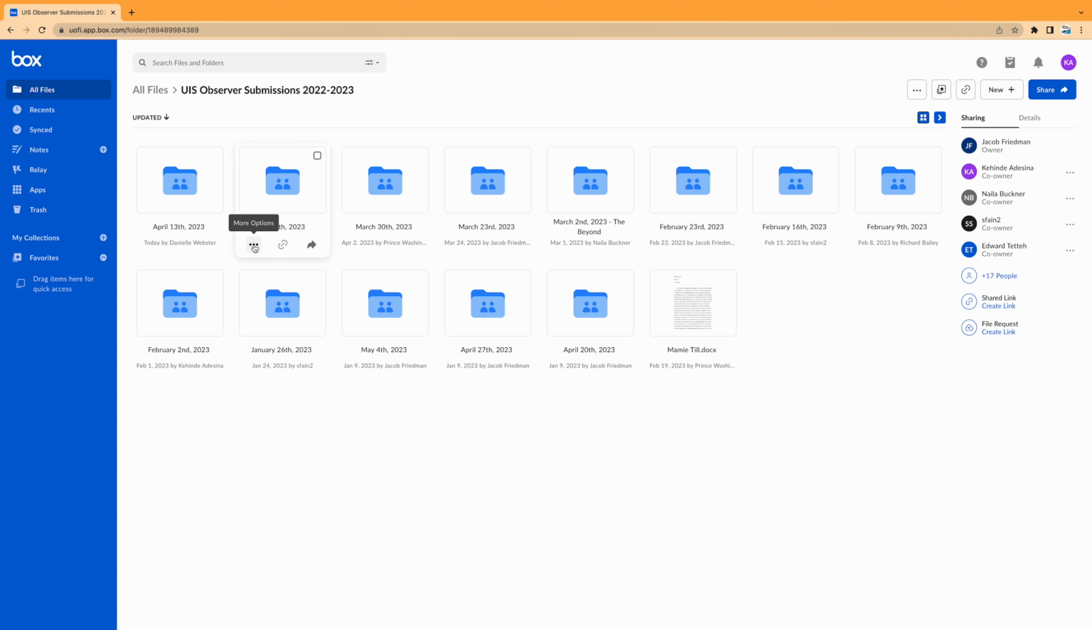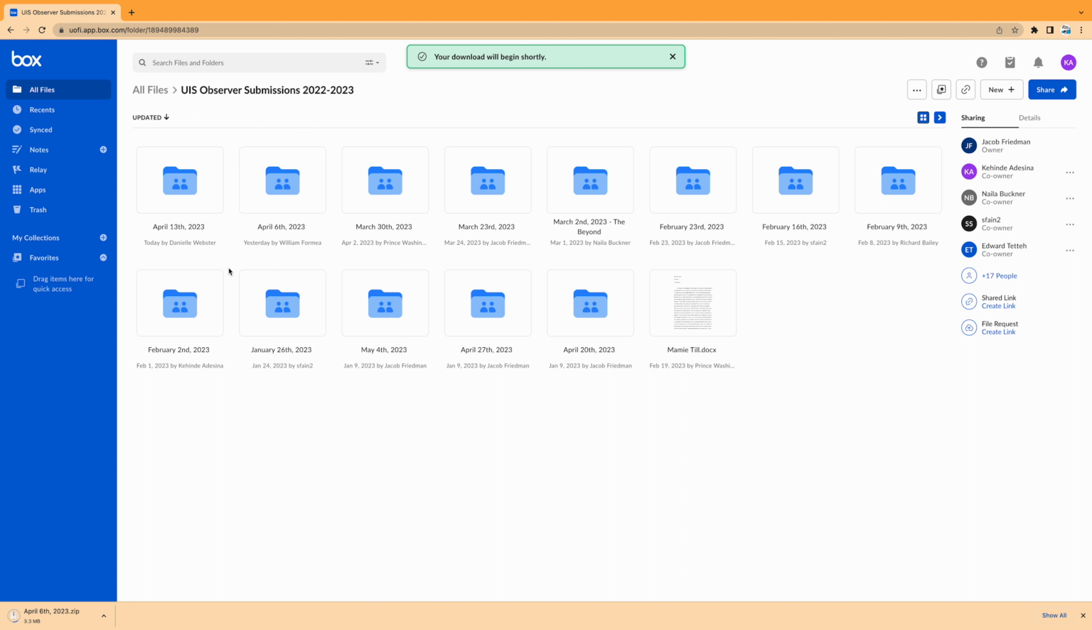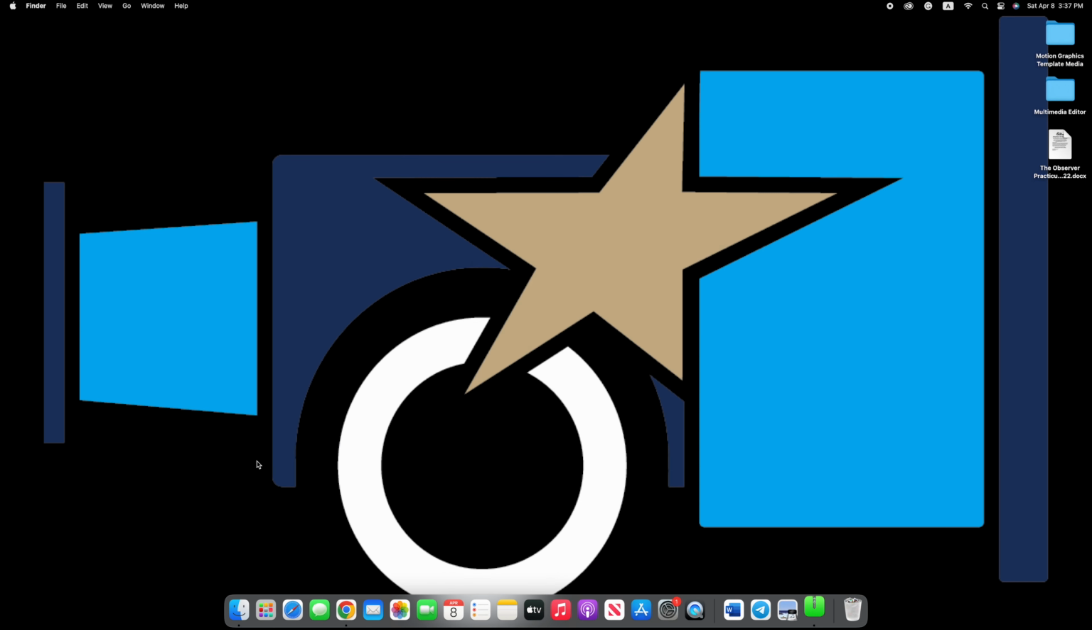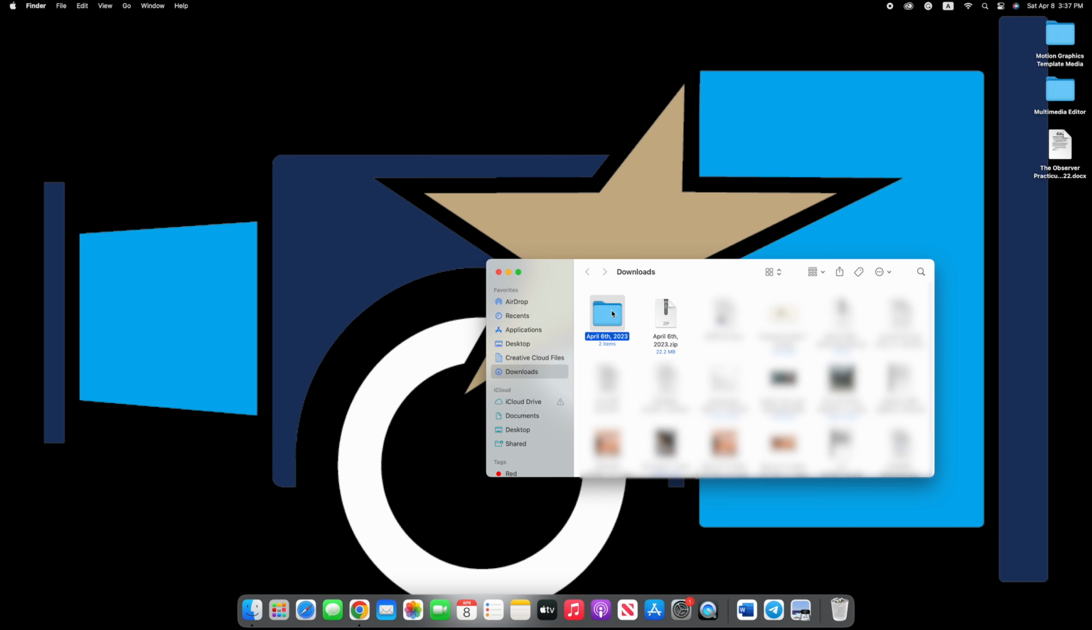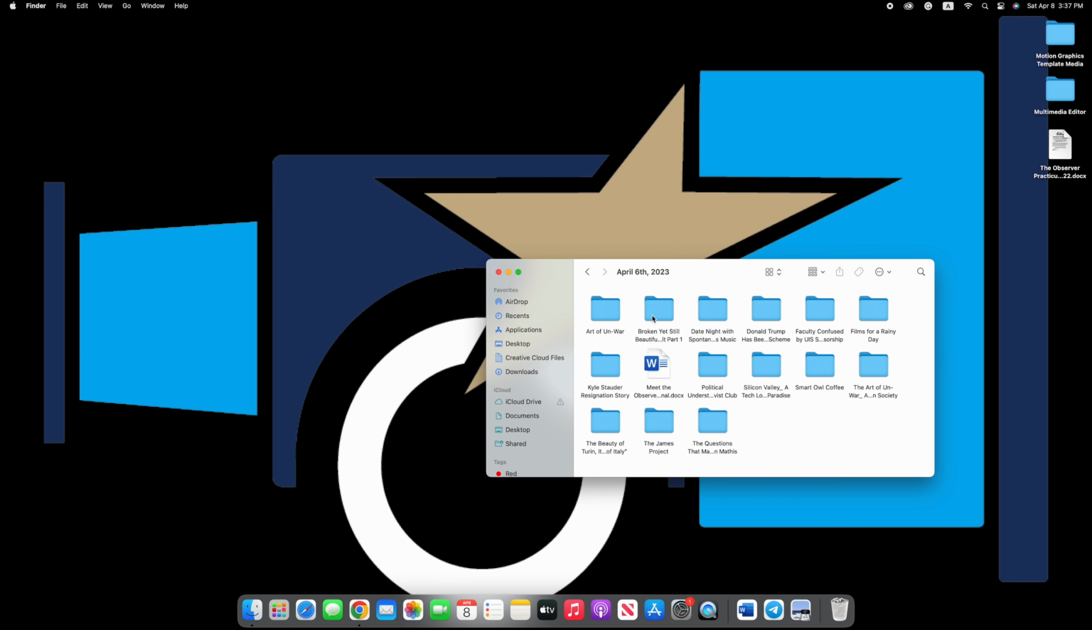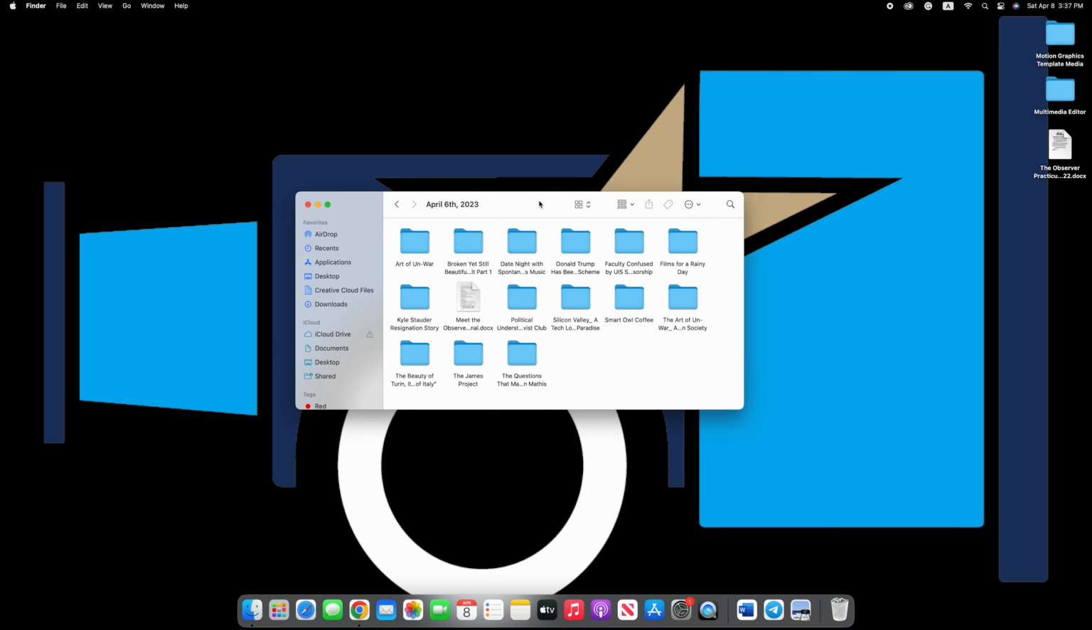So the next step is to click on these three dots to see the download option, and then you click on download. It takes a few minutes to download depending on how large the files in the folder are. After successfully downloading the zip file, you will click on the file to extract the folder from the zip file. And these are the stories that are going to be published for the week of April 6th, 2023.